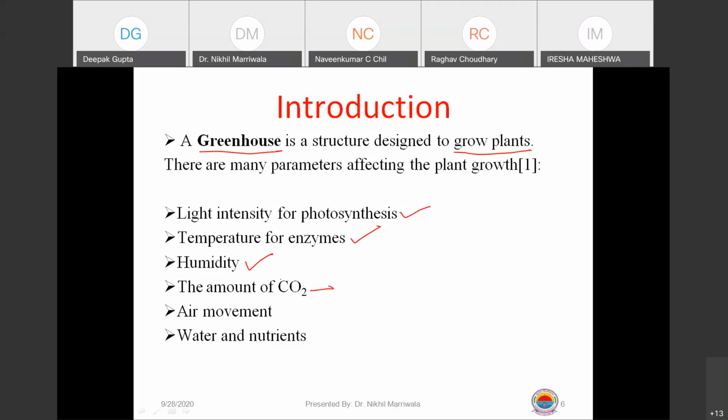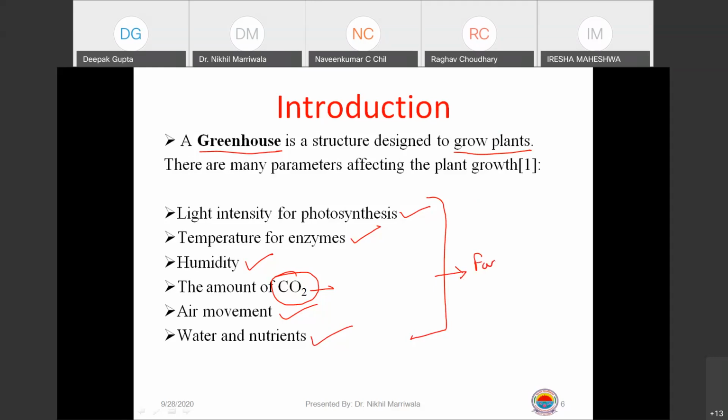The carbon dioxide is a very important factor for the growth of plants. The carbon dioxide control is there. Air movement definitely is required because this is a closed structure. Normally we see open fields, so air can move in all directions, but here the air movement needs to be controlled, and the water and nutrients also need to be controlled. So being a closed structure, all these factors have to be taken into consideration, right?